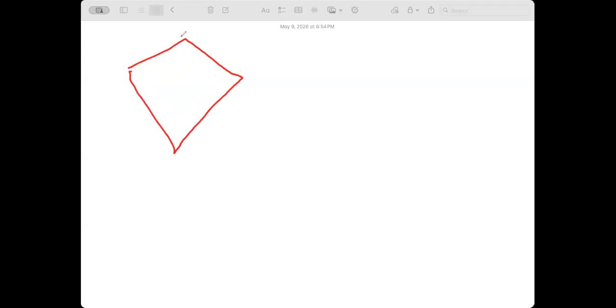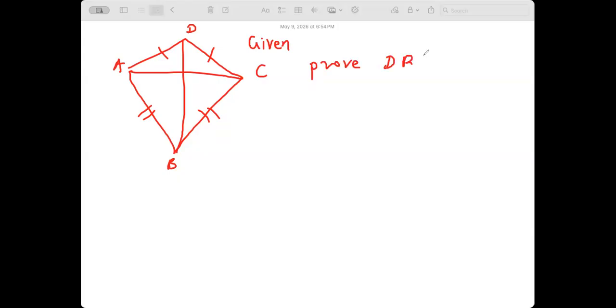No. Oh wow, I'm not doing a good job drawing at all. That's better. Okay, now ADCB. This is what is given. The diagram tells everything. I've marked it. Okay, so given this diagram, you're going to prove DB is perpendicular to AC.